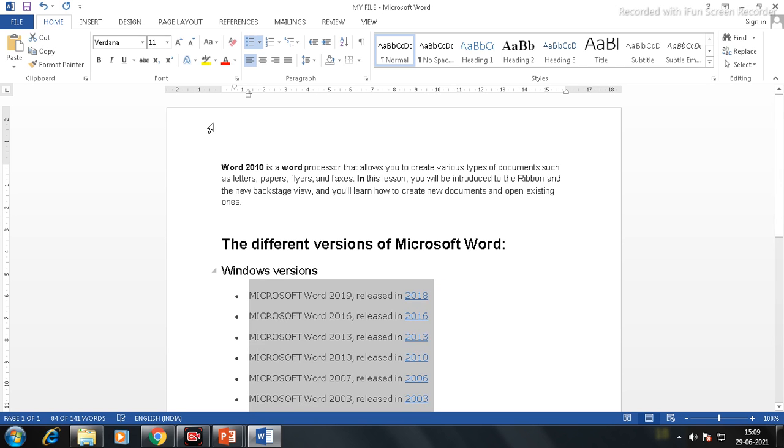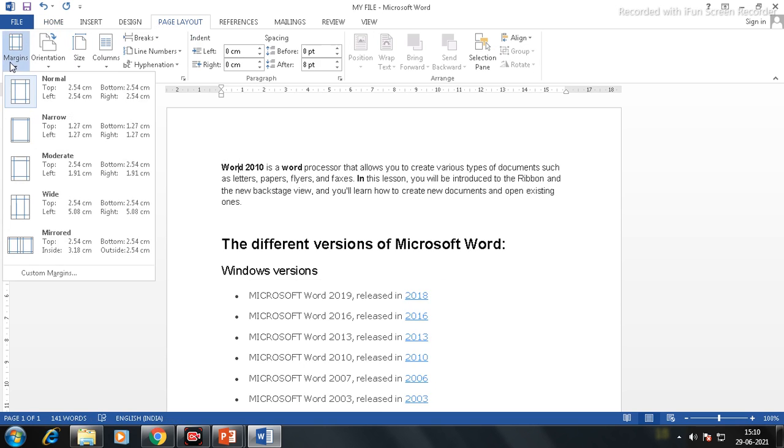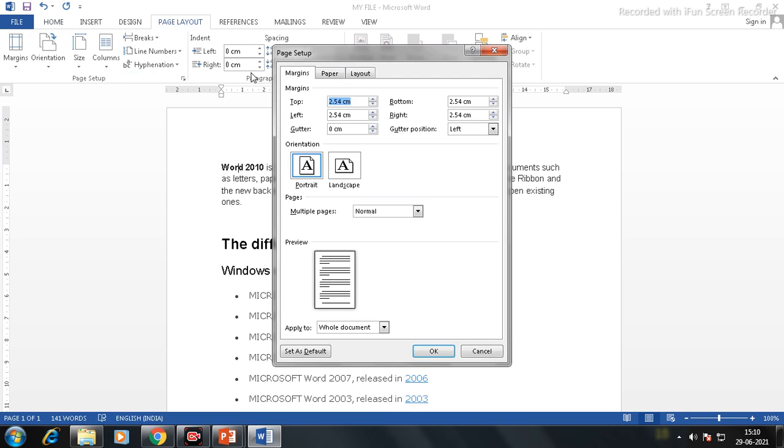See, this is your document. If you want to change the page margin, you have to click on the page layout tab. The margin option is here. When you click on the margin option, some default margins are given here. By default normal is working. You can select narrow, or you can select moderate. If you don't want to select any default one, you can make your own margin setting by clicking on the page setup.